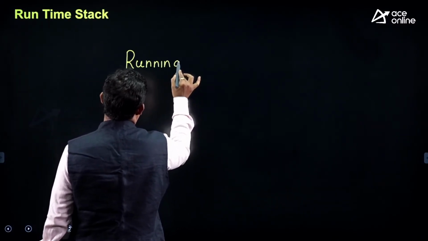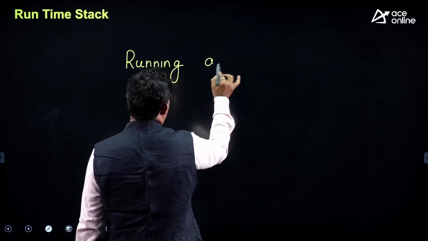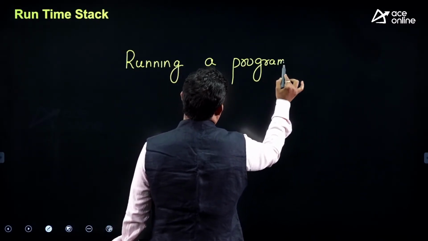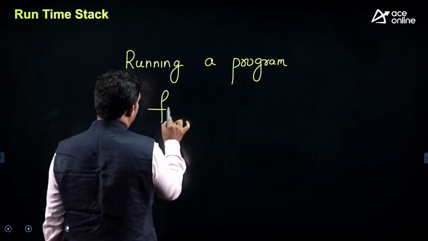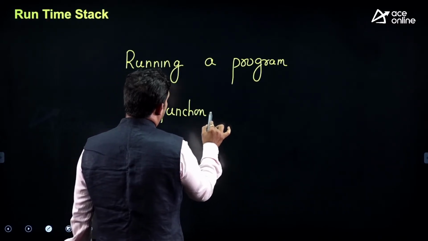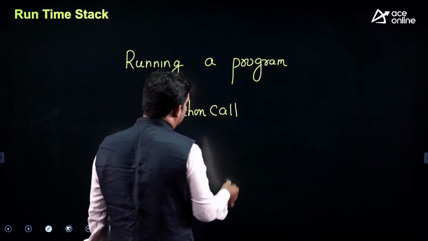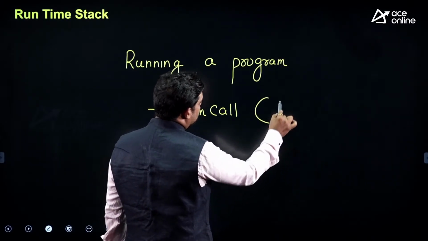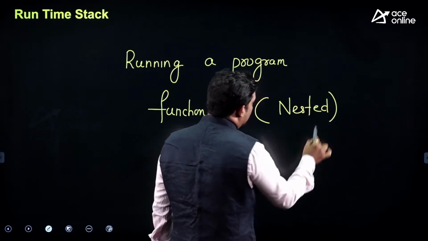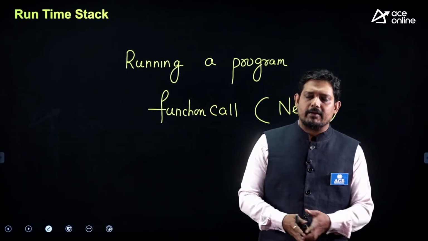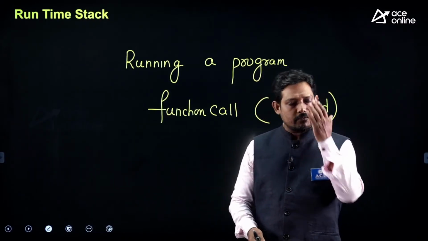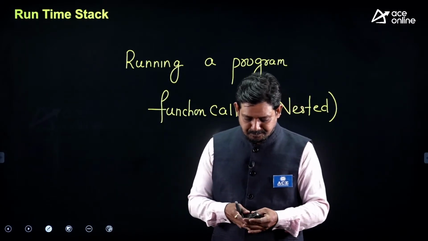Now, definitely running a program happens through function call. Now with function call, it is possible that these function calls are nested. What is the meaning of a nested function call? There is a function main, which is calling, let's say, another function f1 and then f2.